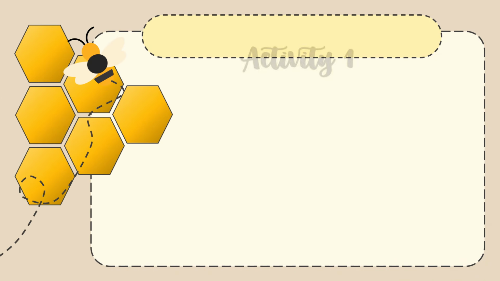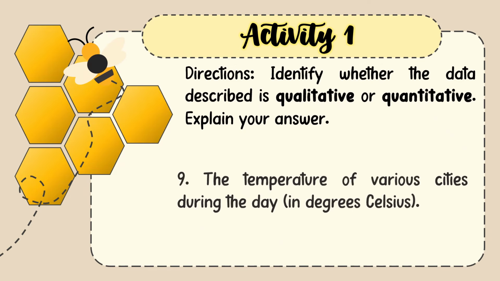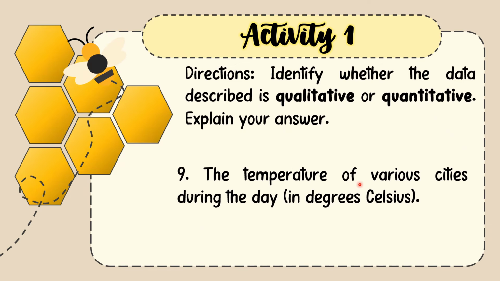For numbers 9 and 10, we have here number 9, the temperature of various cities during the day, that is in degrees Celsius. Now, temperature like Celsius, Kelvin, Fahrenheit, those are represented in numerical form, or they are presented in numbers. So, number 9 is quantitative data.